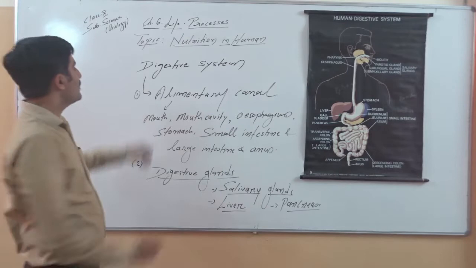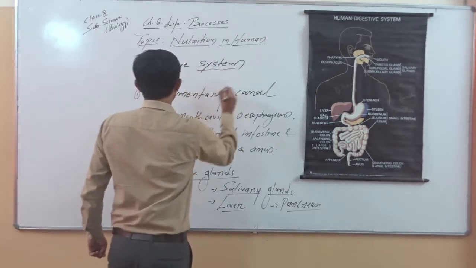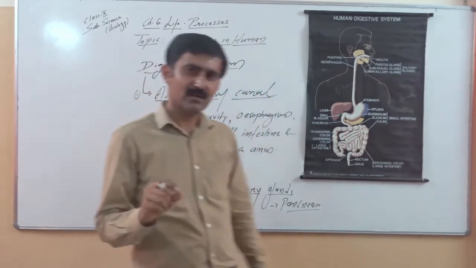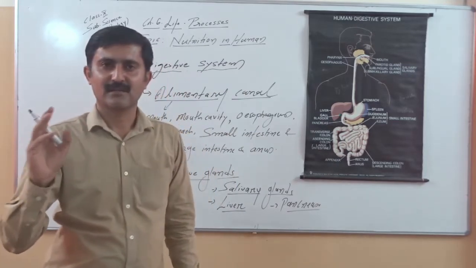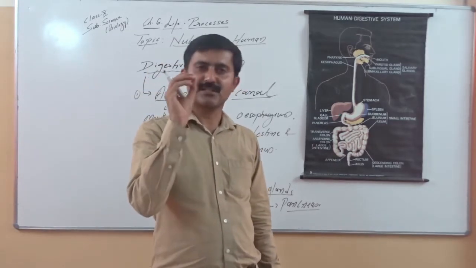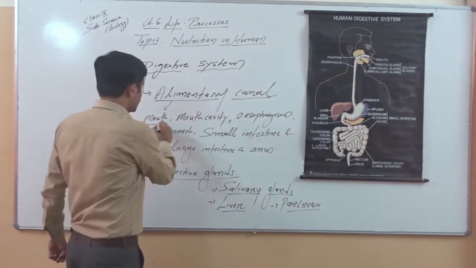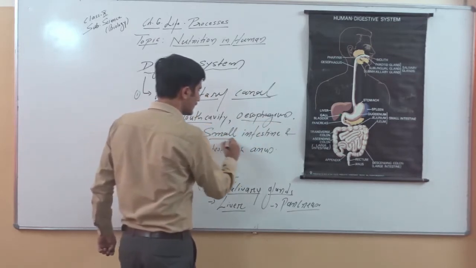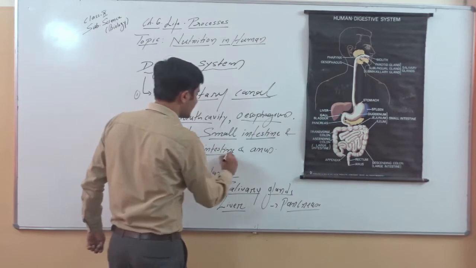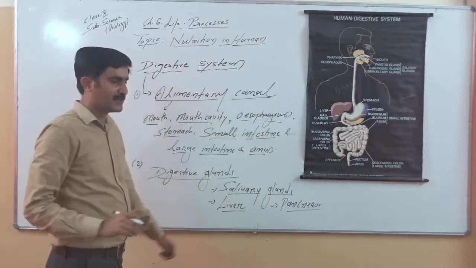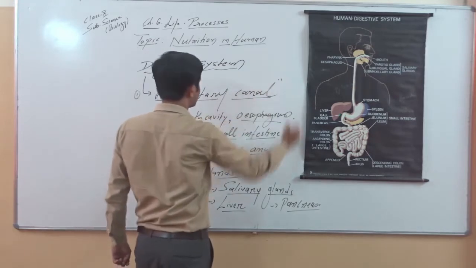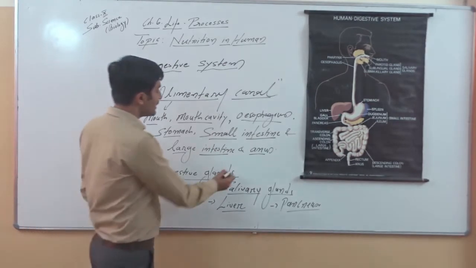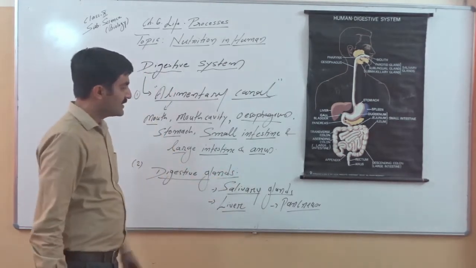So broadly we can say the human digestive system consists of two parts. The first part is called the alimentary canal. This is a long muscular tube having various diameters and thickness: mouth cavity or buccal cavity, esophagus, stomach, small intestine, large intestine, and anus. These are the major parts of our alimentary canal that extend from the mouth and end at the anus. Besides that, we have digestive glands. The major digestive glands of our digestive system are salivary glands, liver, and pancreas.